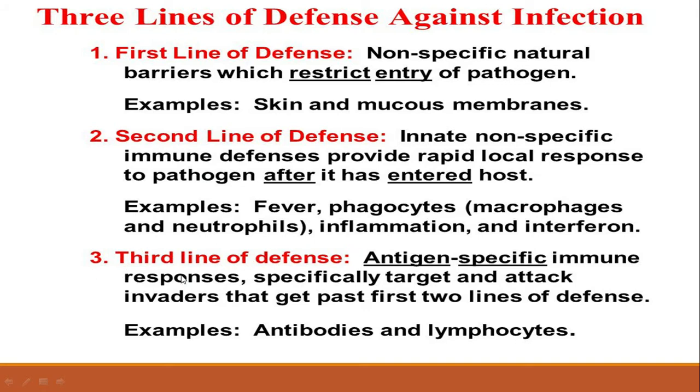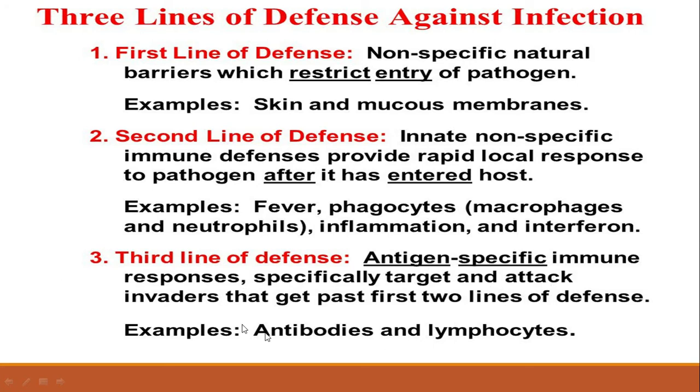Third line of defense. Now, if the second line of defense also fails to fight against the microbes or pathogens, the third line of defense is activated after that. The third line of defense includes the antigen-specific immune response. It is internal and it is specific.